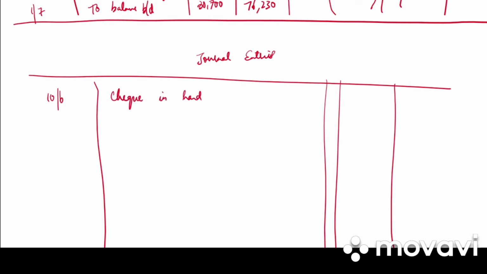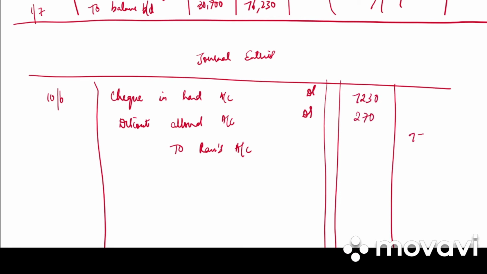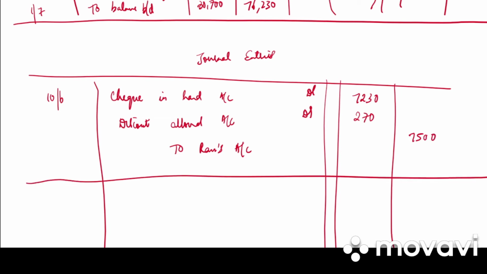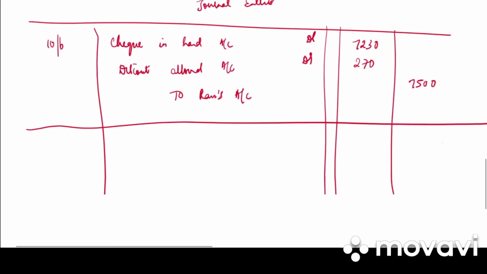Check in hand account debited, discount allowed account debited, to Ram's account. 7,230, 270, 7,500. So what is the narration? Received check from Ram and allowed him a discount.